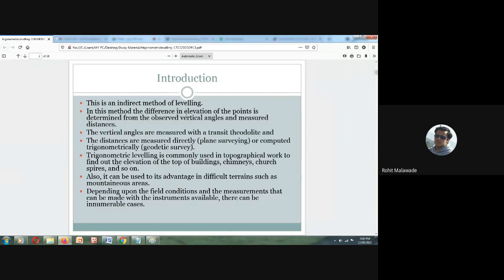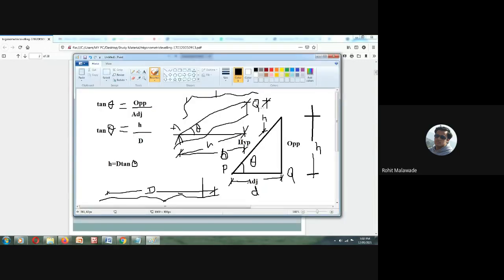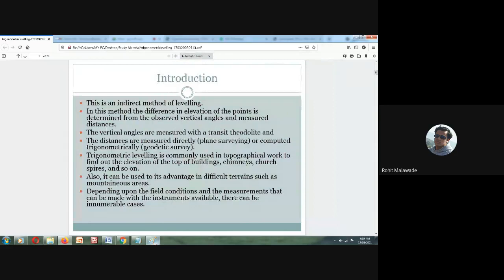In this method, the difference in elevation of the points is measured from the observed vertical angle and the measured distances. So I am interested here in determining this vertical height H from the known distance between A and Q. I know the distance D and I know the vertical angle. So this is what trigonometric leveling is. I hope it is understood. Is it clear? From the known vertical angles and known distance, we can determine the height.